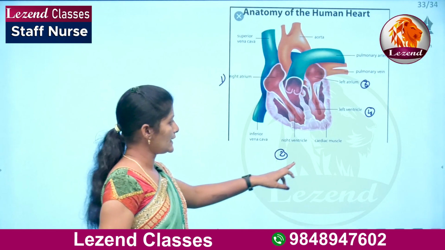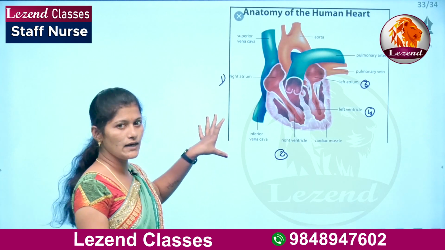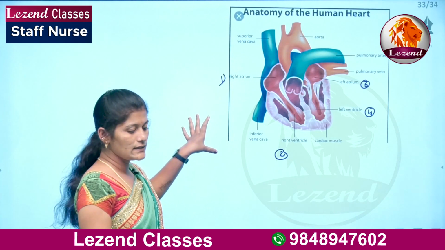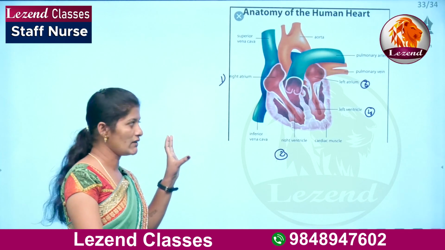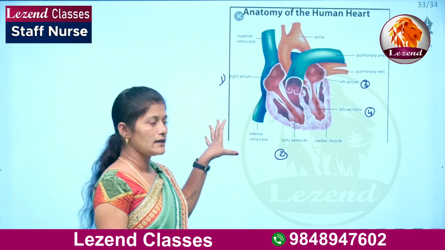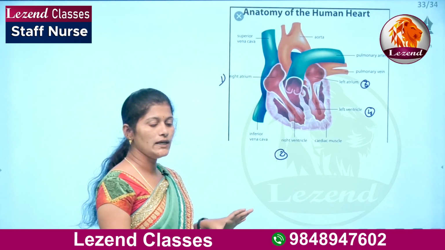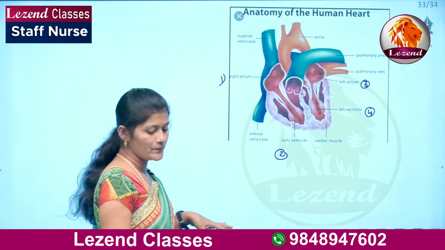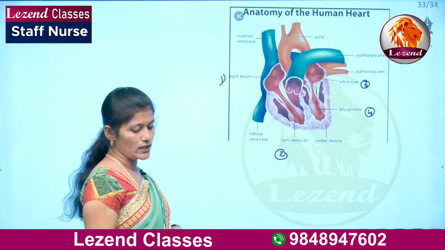This is the anatomy of the heart. The function of the heart is flowing of the blood throughout the body. This is the anatomy and physiology of the heart.